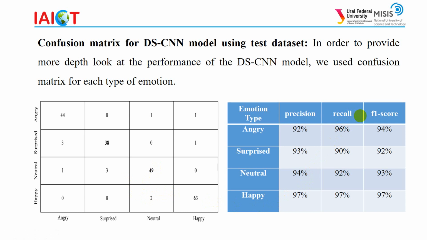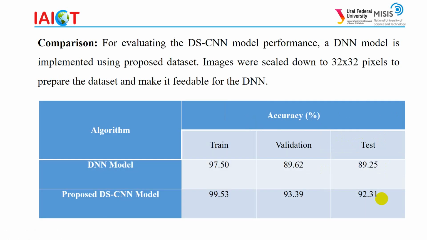As we can see, angry emotion got precision of 92%, recall 96% and F1 score 94%. In the same way, for happy emotion we can see precision, recall and F1 score are all 97%.